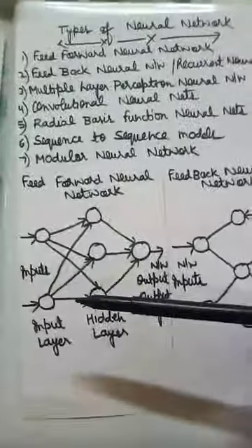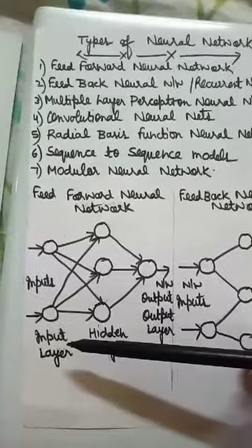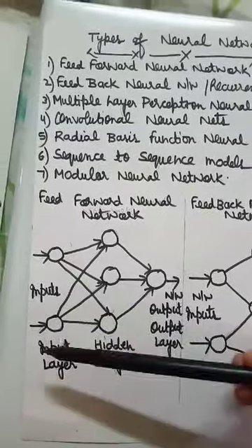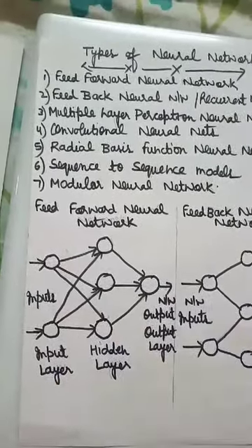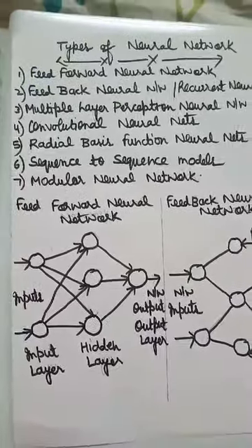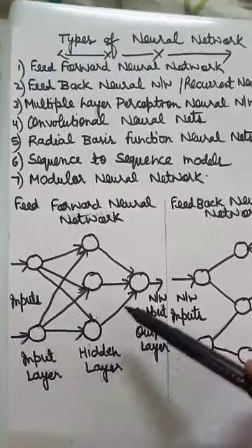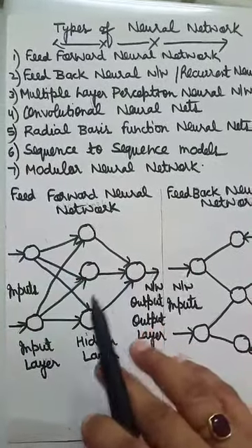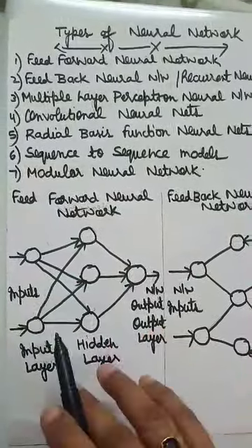So in the same way, in feed-forward neural network we have input layer, hidden layer and output layer. Inputs arrive at the input layer, then these links are weighted and the nodes are known as neurons. In feed-forward neural network, the flow of information takes place only in one direction, that means left to right, from the input layer through the hidden layer and finally to the output layer.